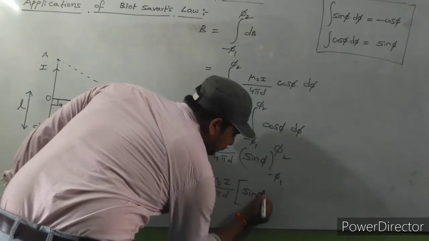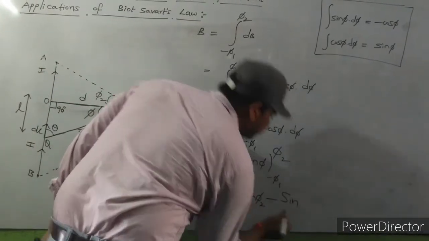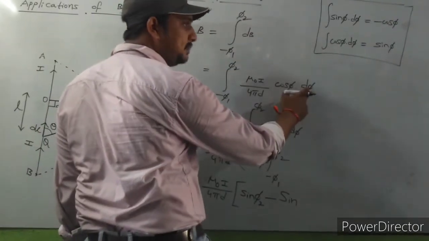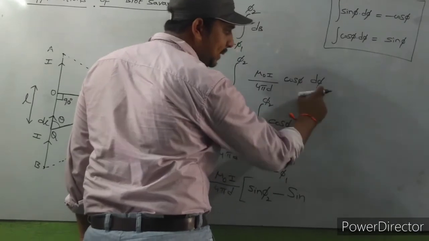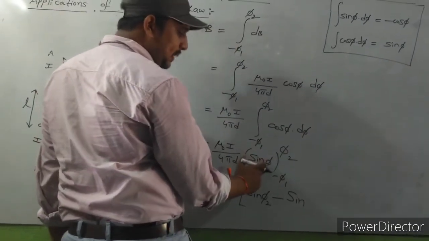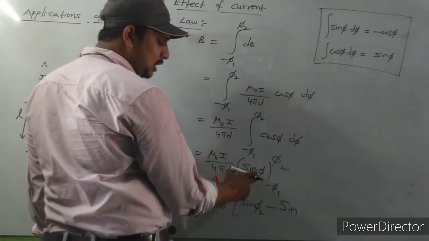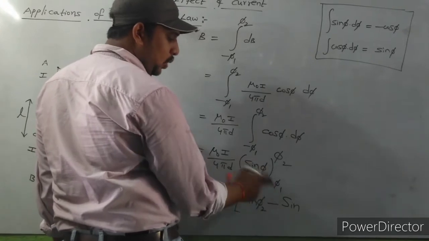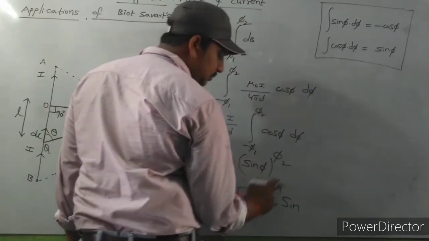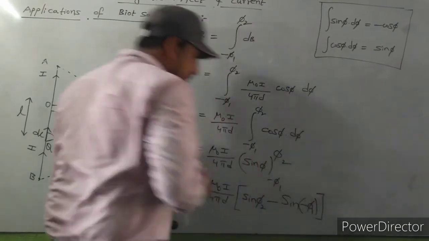Sin phi 2 minus sin of, here we are differentiating with respect to phi. That's why instead of phi, we substitute the upper limit, then the lower limit. So instead of phi, I substitute the upper limit sin phi 2, minus the lower limit, sin of minus phi 1. Upper limit minus lower limit.